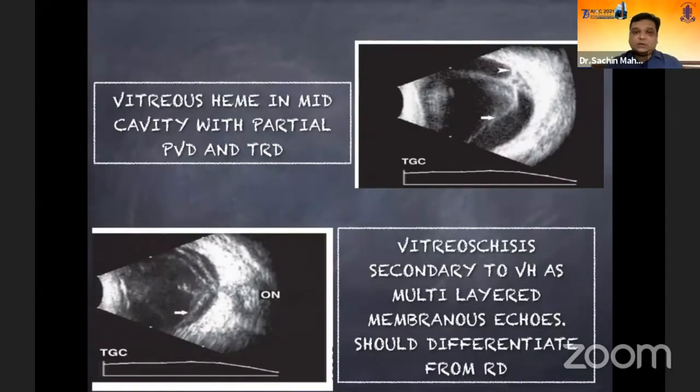Vitreous hemorrhage along with TRDs is a very important finding which we see in day-to-day practice and which definitely helps us decide whether to take him up for surgery or not. This is a case wherein you can see a TRD with a focal attachment to the incomplete PVD. There are plenty of subhyaloid and intraretinal echoes. We should also understand that there could be multiple membranes, especially in cases of vitritis, wherein you can see a multi-layer membrane. All of them would have a good after movement, and it should be differentiated from a retinal detachment.